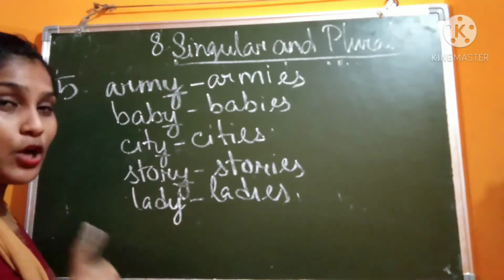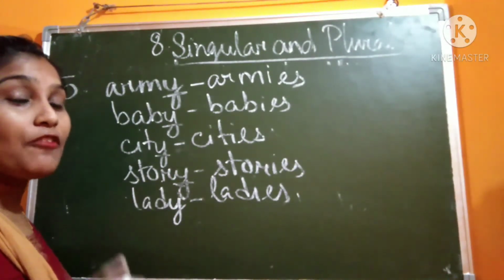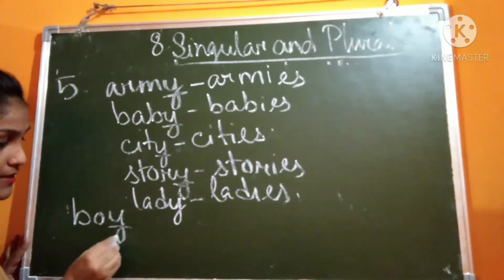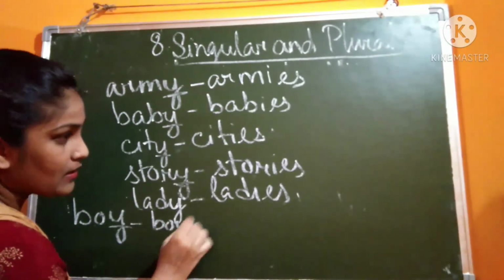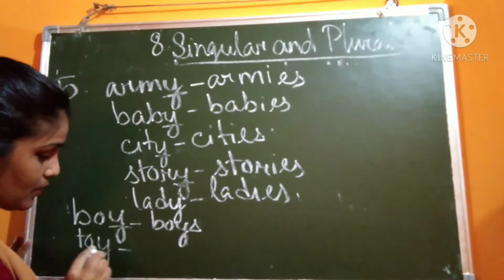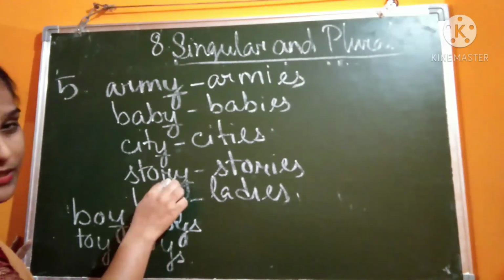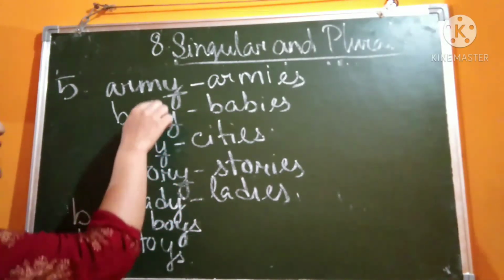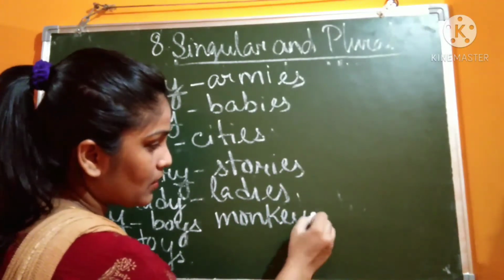But this rule is not applicable if the Y is preceded by a vowel. Like here, boy. Here, Y, but it is preceded by O. O is a vowel. So it will be boys, not IES. Toy. O is there before Y. So it will be toys. Here this is a consonant. It is preceded by a consonant, like R, T, B, M. In case of monkey also, E is there.